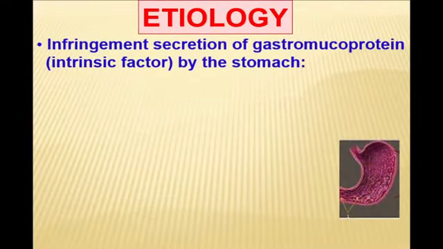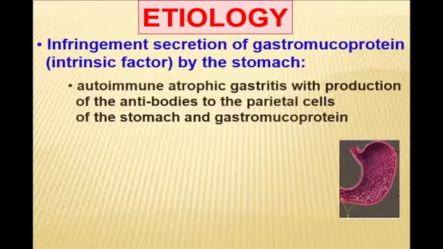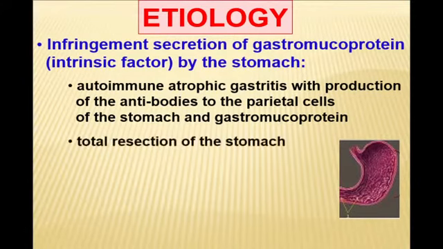Etiological factors. First of all, there is pathology of the stomach, because the activity of the stomach controls the process of absorption of vitamin B12. You remember about extrinsic and intrinsic factors. Achylia and usually atrophic gastritis are accompanied by vitamin B12 deficiency anemia. Patients with total resection of the stomach need vitamin B12. And when you will study